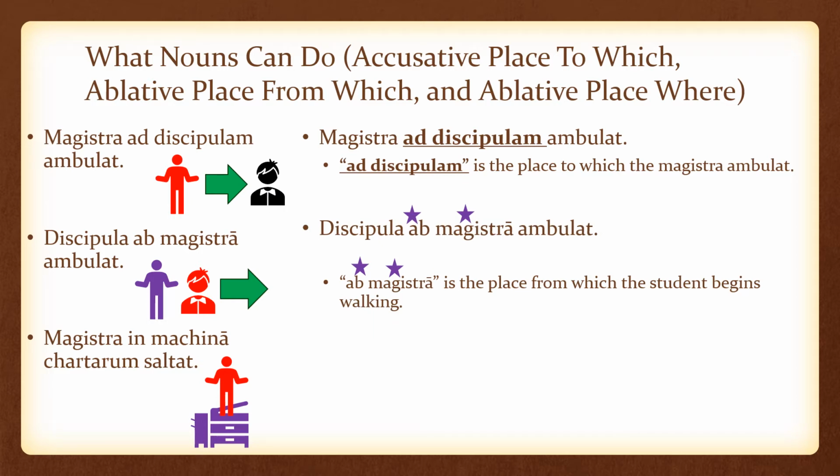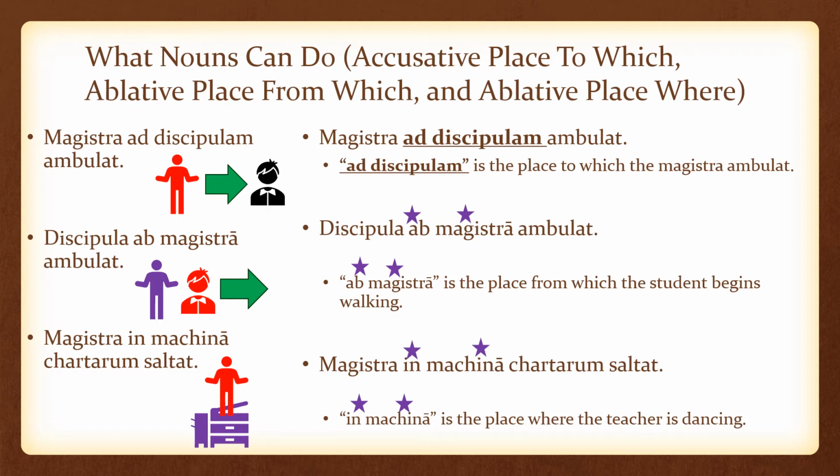In our second example, discipula ab magistra ambulat. The student walks away from the teacher. Ab magistra is the place from which the student begins walking. The student walks away from the teacher. In this case, the teacher is the location away from which the student walks. And our third example, magistra in machina cartarum saltat. In machina is the place where the teacher is dancing.